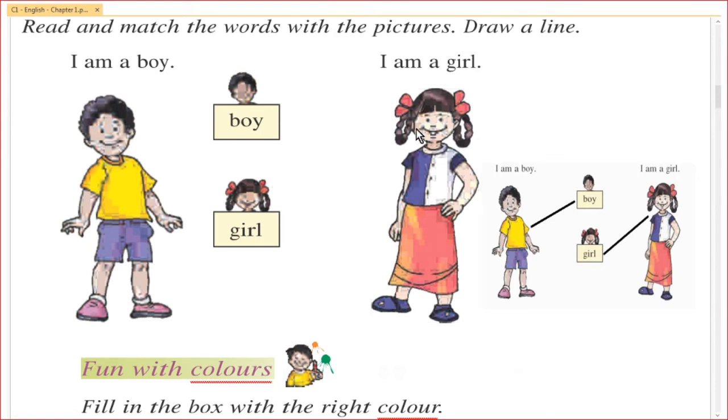Who is she? She is a girl. So, G-I-R-L, girl, needs to be matched to this picture. You need to draw a line like this.